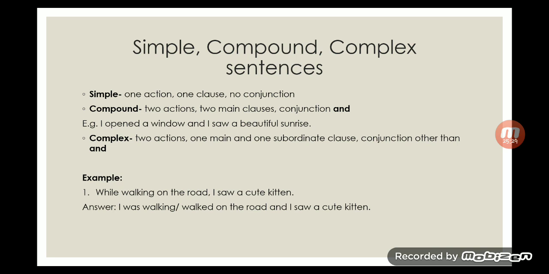First, think about subject verb agreement. If I say "I are walking on the road", "I are" is never correct, right? "I am" should be there. This is subject verb agreement. According to the subject, your verb should be there.